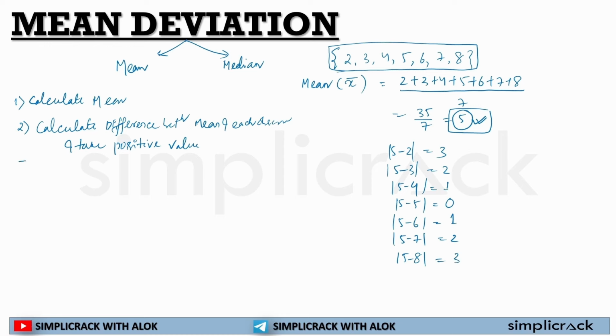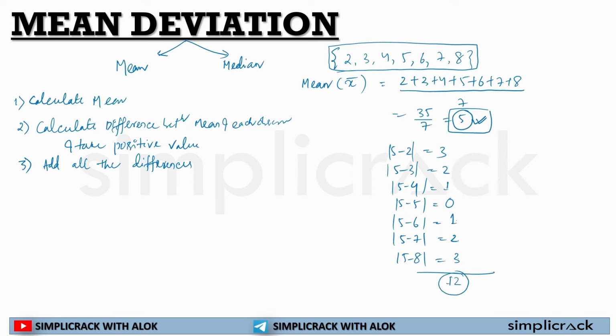The third step is to add all the differences. 3 plus 2 is 5, plus 1 is 6, plus 0 is 6, plus 1 is 7, plus 2 is 9, plus 3 is 12.